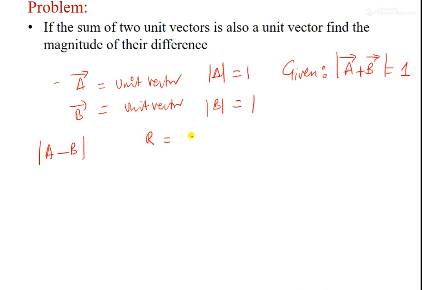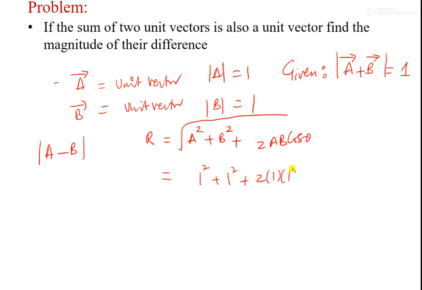R squared is equal to A squared plus B squared plus 2AB cos theta. Okay, this is the resultant formula. So suppose we want to find the resultant of this sum. We know this is 1 squared plus 1 squared plus 2 into 1 into 1 cos theta, right? And this is 2 plus 2 cos theta.